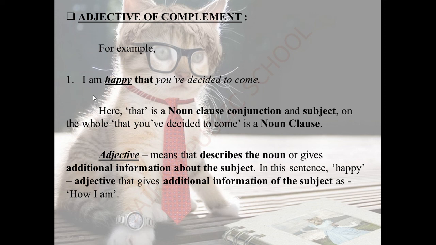Now come to the first sentence. I am happy that you have decided to come. That is a noun class conjunction, so from here the noun class starts. That you have decided to come is a noun class. You is the subject, have decided is the verb. Before that, what? You have decided to come.